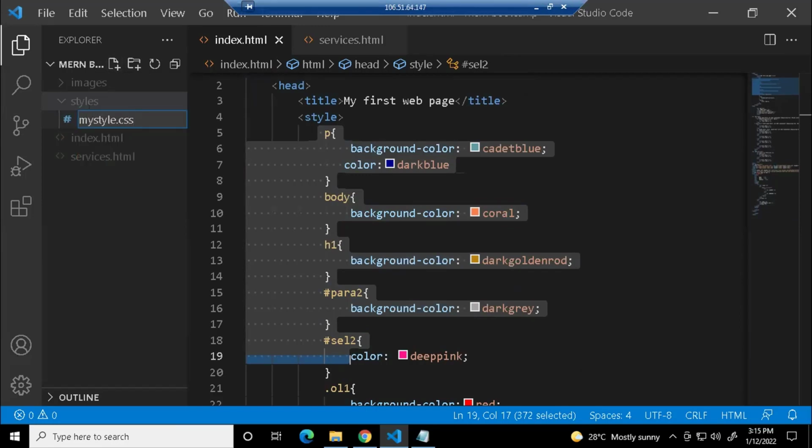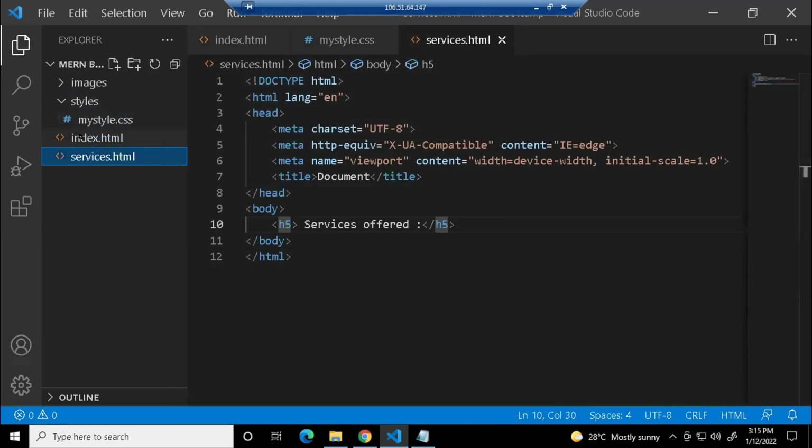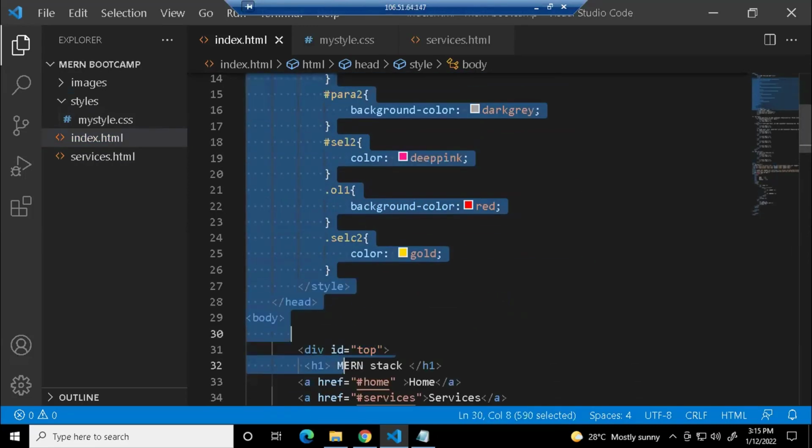mystyle.css. Now, what is the difference between this HTML file and this CSS file, guys? Last time, what was the extension? For the HTML, it's .html. But now for CSS, it's with the extension .css. Just give enter. And whatever you created here inside your style tag, you just cut this.